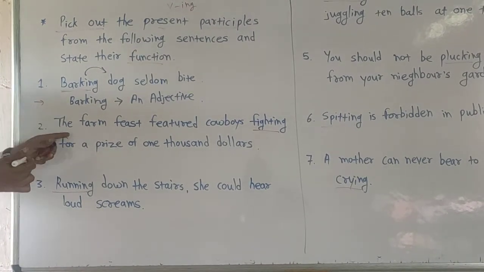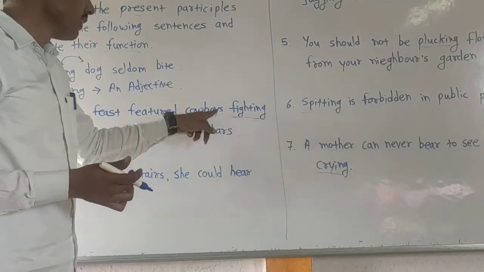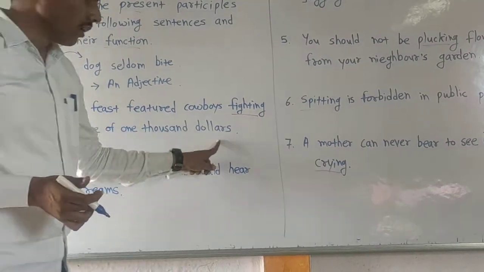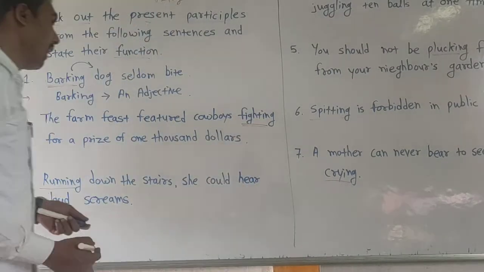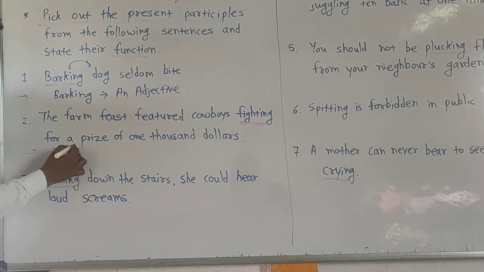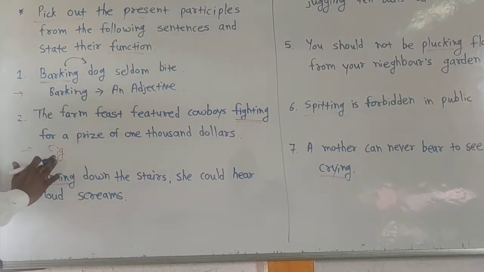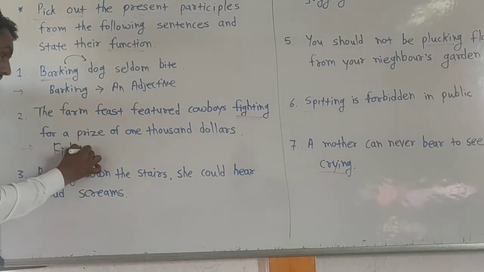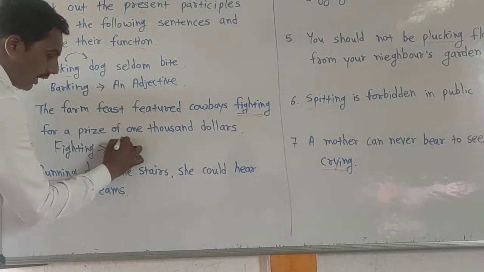Now the second sentence is here. Look here. The farm featured cowboys fighting for a prize of $1,000. In this example, fighting is a present participle and it functions as an adjective phrase. Okay? Fighting is a present participle and it functions as adjective phrase.